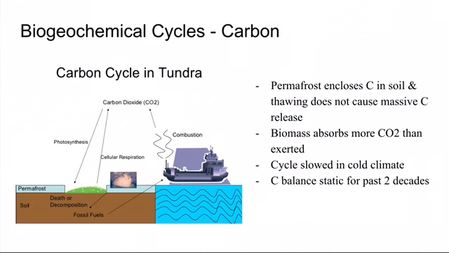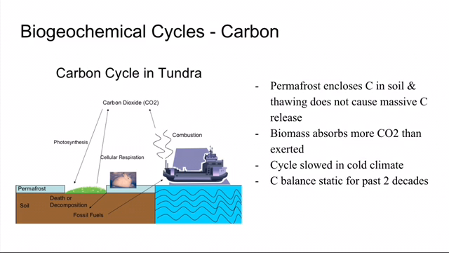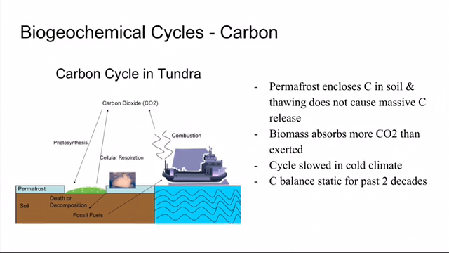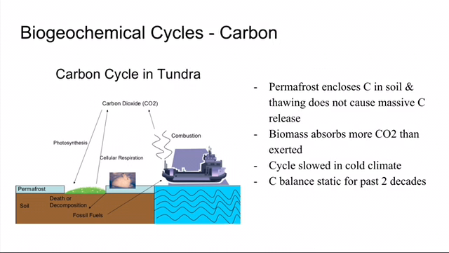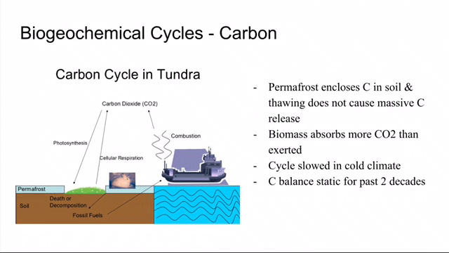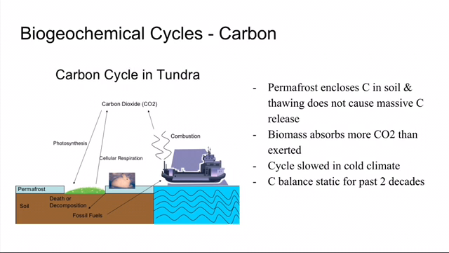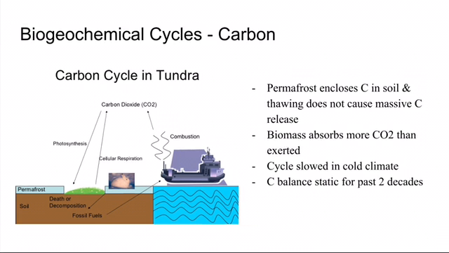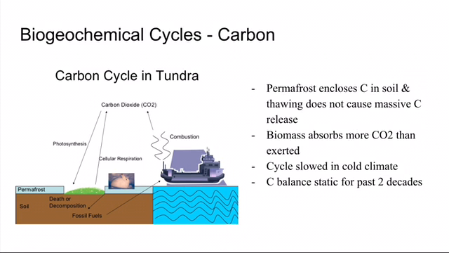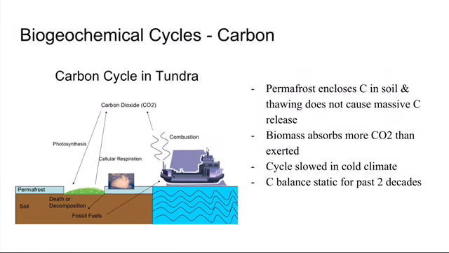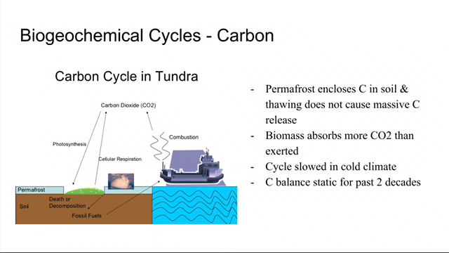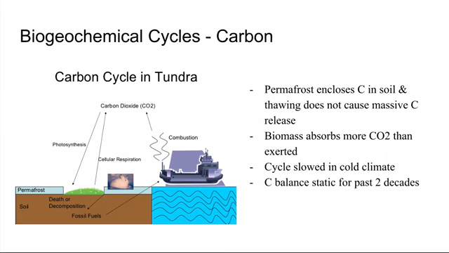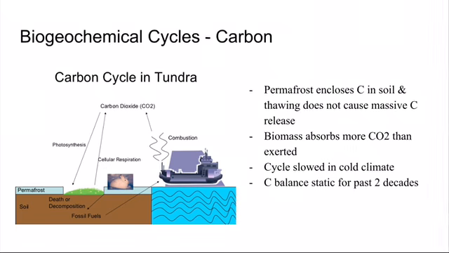Carbon dioxide, which is used by plants and exerted by animals, can be transferred into the soil after these organisms' remains decay. As with nitrogen, permafrost acts as a barrier against carbon being released back into the atmosphere. But, unlike nitrogen, when carbon is exposed after the thawing of permafrost, it cannot be released quickly. This is why the cold temperatures of the tundra have kept it in its carbon sink state for over 2 decades. The biomass of the tundra has remained at a higher concentration of carbon dioxide than that in the atmosphere, and the thawing of permafrost would be the only potential catalyst in this reaction.